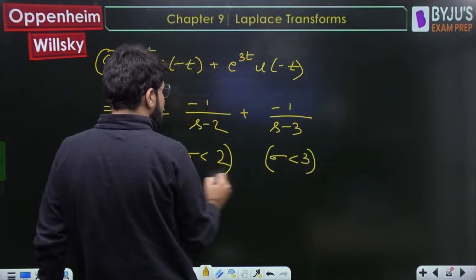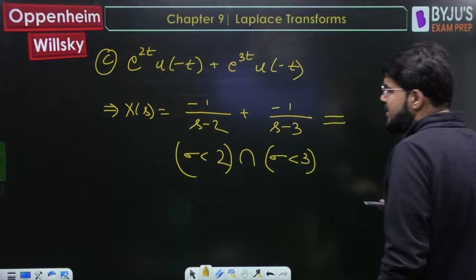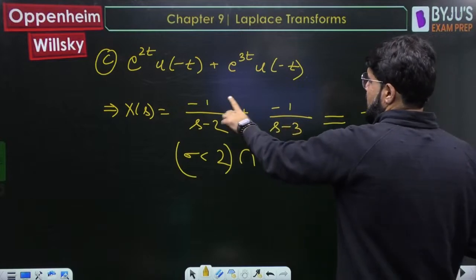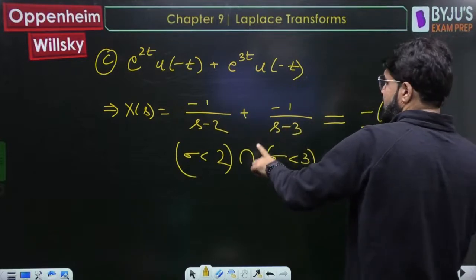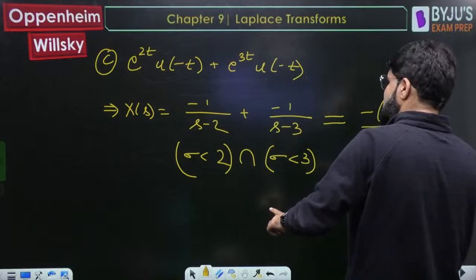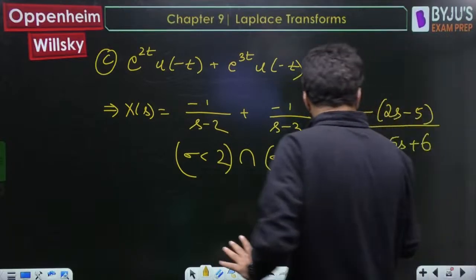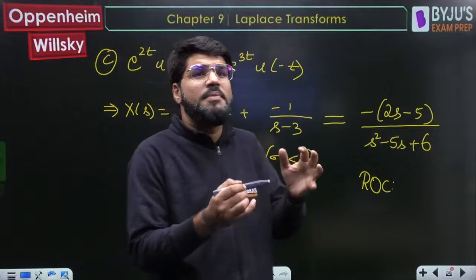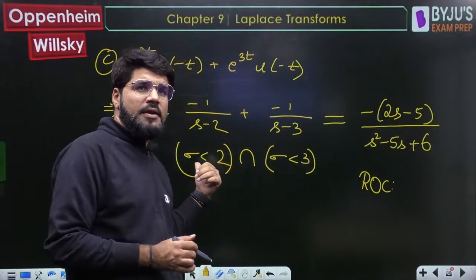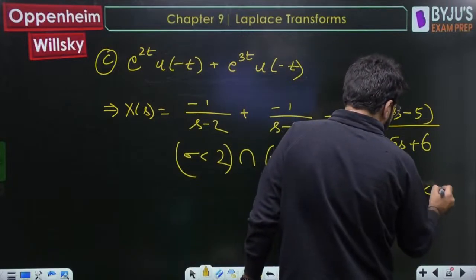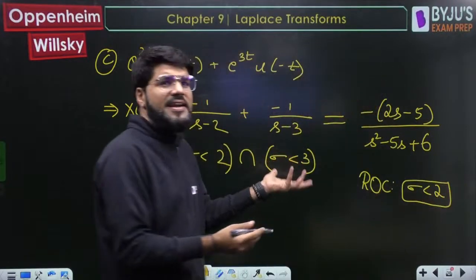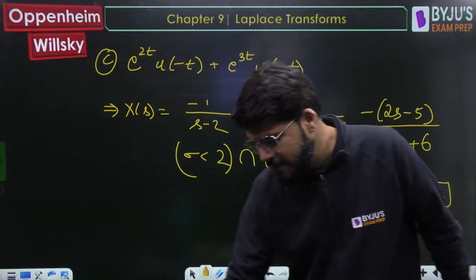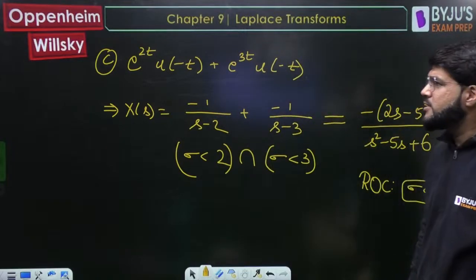And again, two signals are added, so you have to take the intersection. So what is my answer finally? We will add these, so the minus will remain as it is. s plus s will be 2s. Then here -3 and -2, -5, divided by s square, -2 -3 -5s, -2 into -3 plus 6. What is the final ROC? Sigma should be less than 2, sigma should be less than 3. So it should be less than the lesser number to satisfy both. So sigma less than 2, because if sigma is less than 2, automatically it is less than 3. So that is the common ROC here. Intersection is what you have to take. Okay, going to the next question.